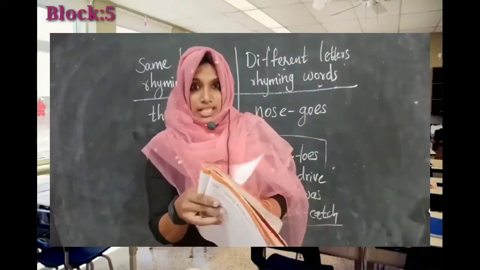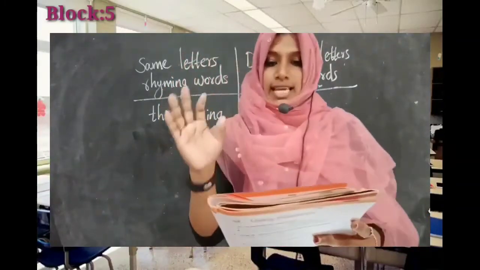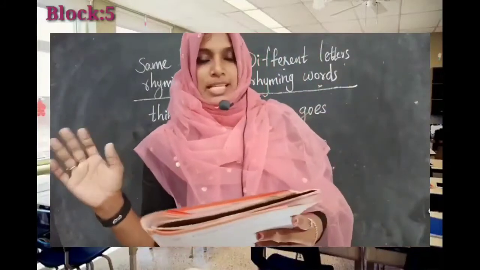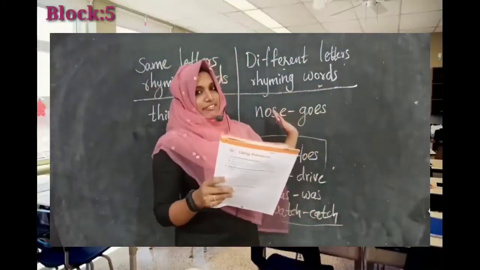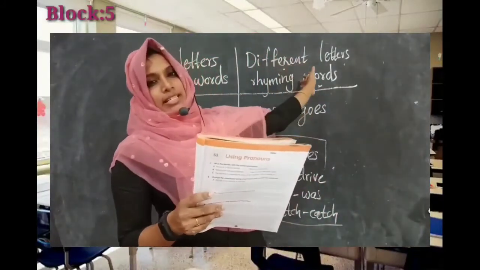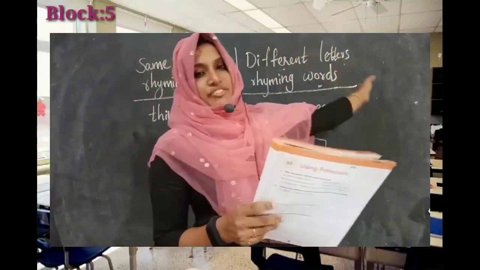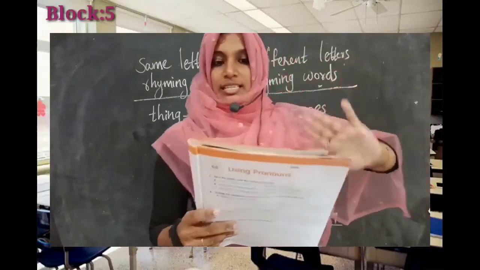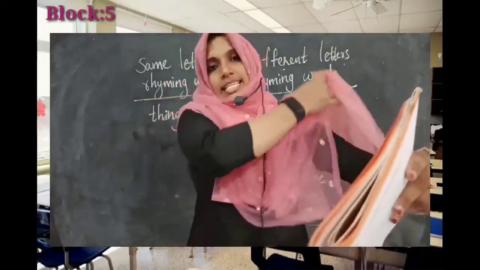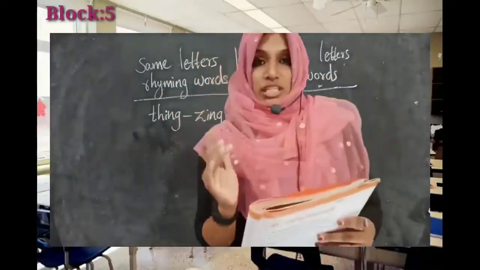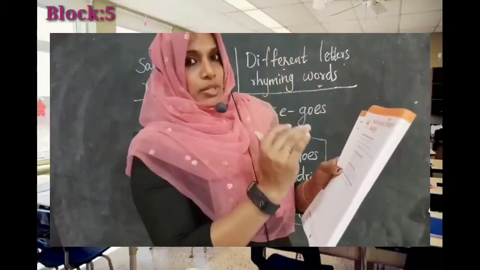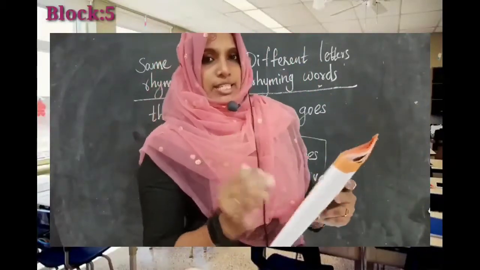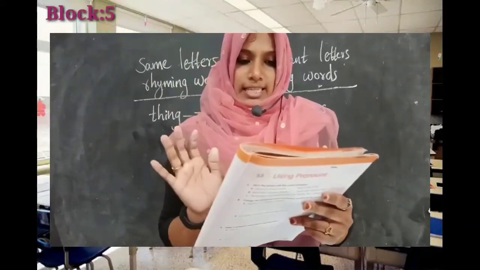Okay, then one more thing that we have to do today. It is same sound and different spelling. Here we have found some same letters rhyming words, and also different letters rhyming words. So here the question: circle the rhyming words in each sentence. So here you have to circle the rhyming words. Rhyming words are given in every sentence, so you have to find them out and circle.